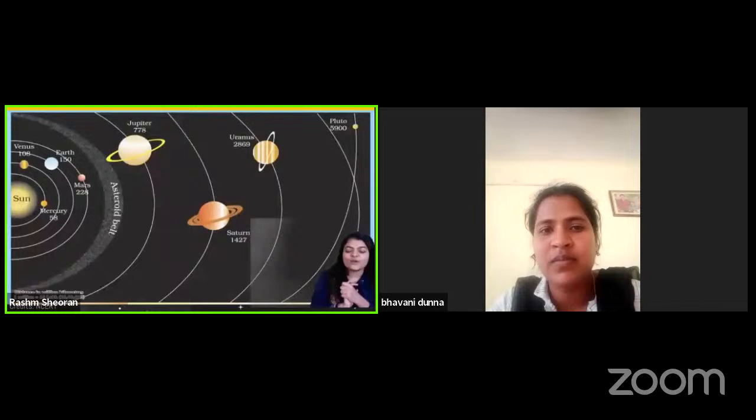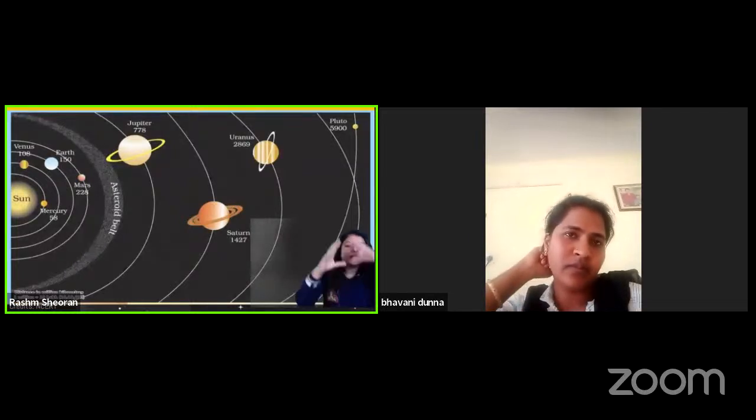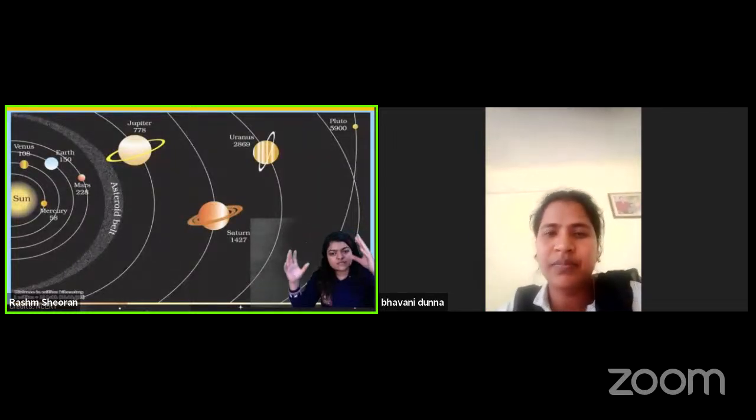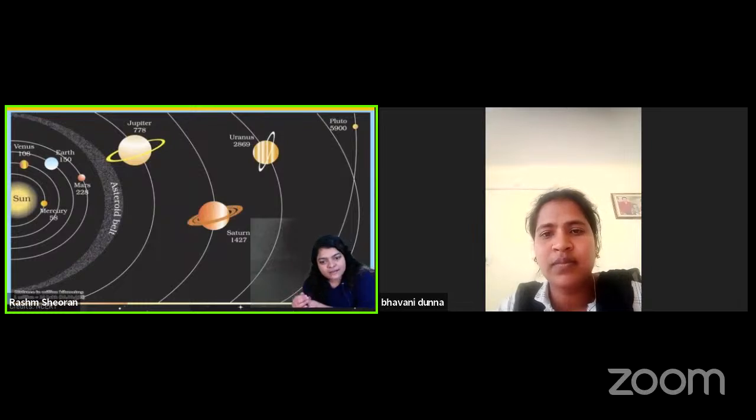So if I want to actually make, we checked the distances. Now, if I want to make how big Jupiter should be, if Jupiter is this much big, how big should Saturn be, what should be the size of Venus, what should be the size of Neptune compared to each other. So we will make that. For that you need